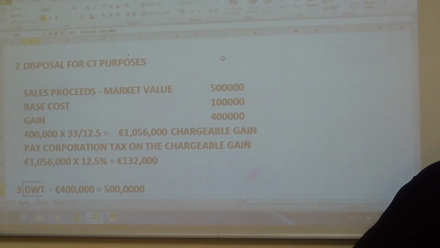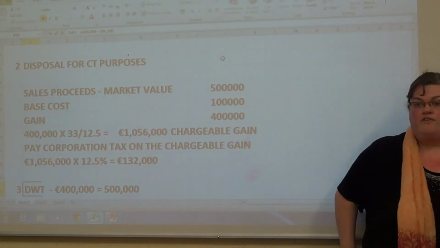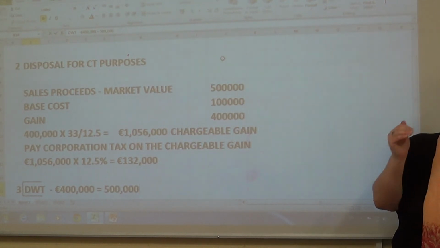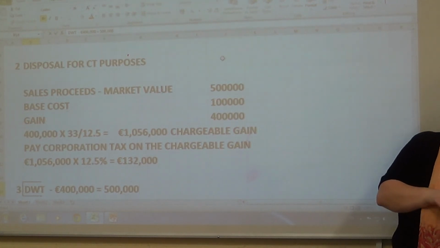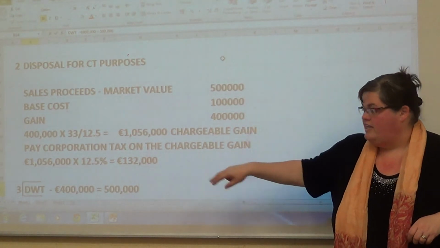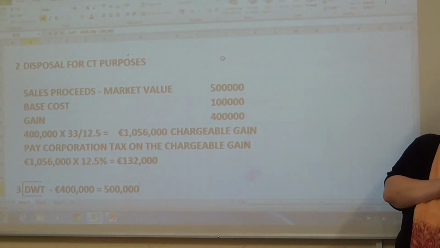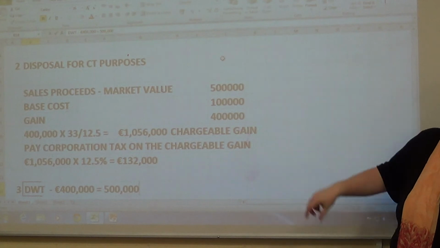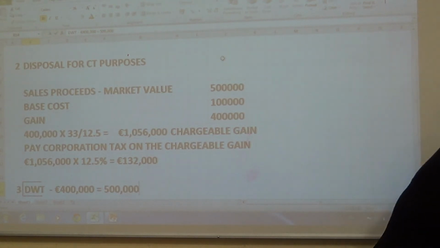And why would it be on the 500,000? Because they actually got nothing for it. In my last example, there was 100,000, they received 40, and it was on the 60. This is our base costs, but they actually paid for it. So this is a full gift of 500,000. Yeah, so that's a good thing to think about. Okay, it's the full 500,000 in this one.